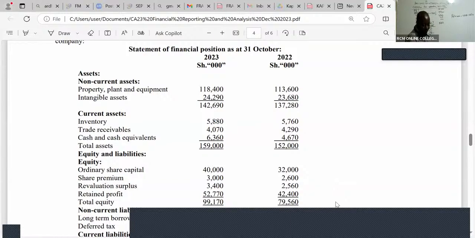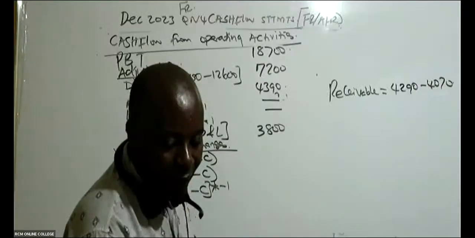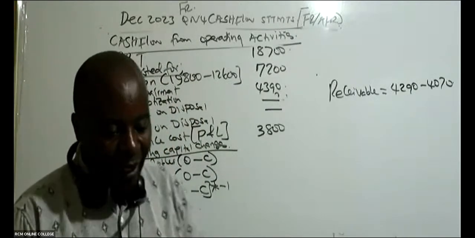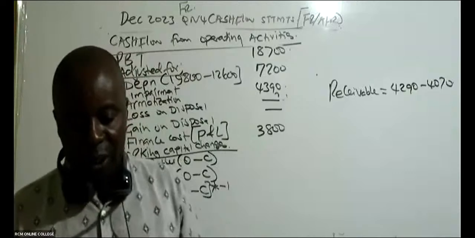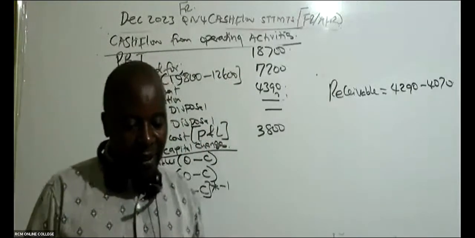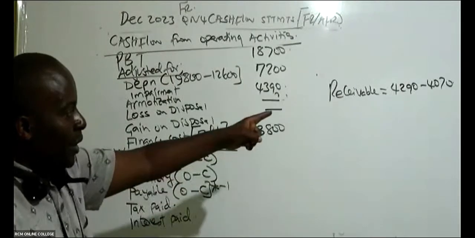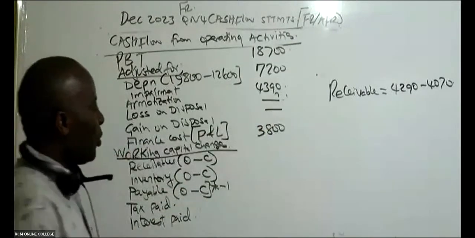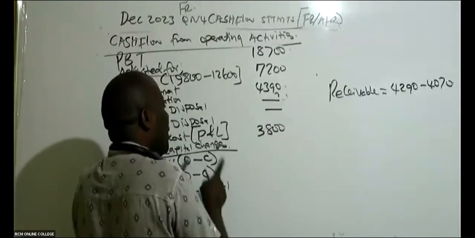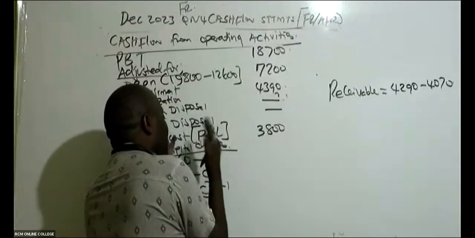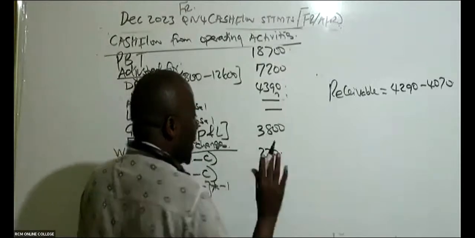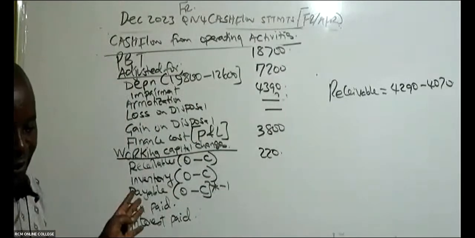The working capital change, what do we have there? Is it minus 220 or positive 220? It is positive, isn't it? So remember, when you use this concept of O minus C, you shall not be making an argument that receivables have been increased. No, no. If you get positive, you write positive. As simple as that. 220 positive.